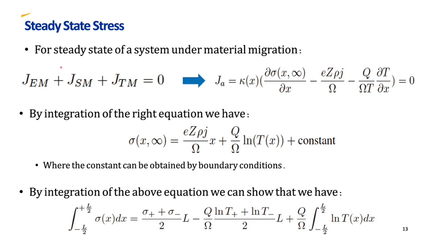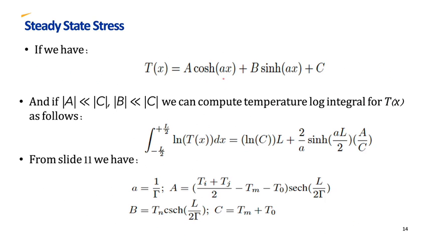For a steady state of a system under material migration, we have these equations, and by integration of this equation we have this one, and again by integration of this equation we can show that the result is the same as this equation. If the temperature distribution is the same as this equation and A and B are much smaller than C, we can compute a temperature log integral for T(x) as this equation.